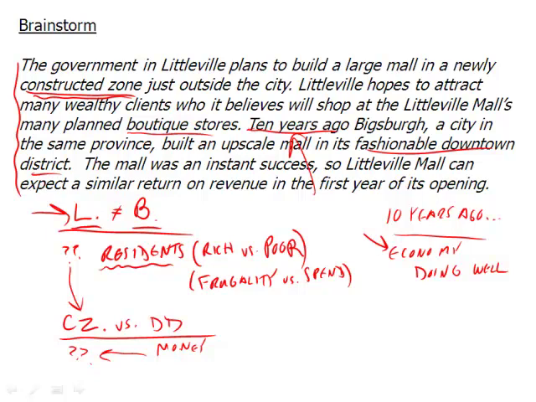You may also pick up on here the idea that the mall was an instant success. What do we mean by instant success? So that becomes a vague term. Does that mean many people went there? Does it mean it made lots of money? We don't know. Instant success.